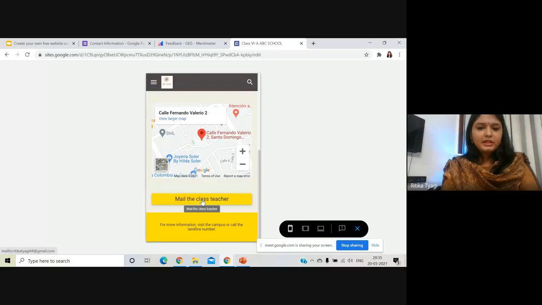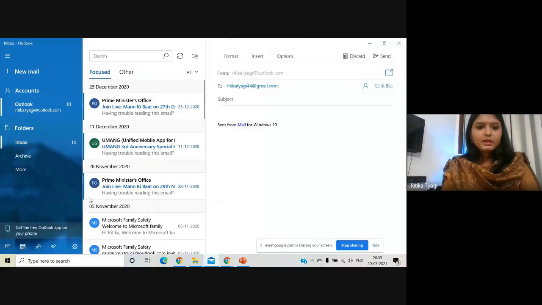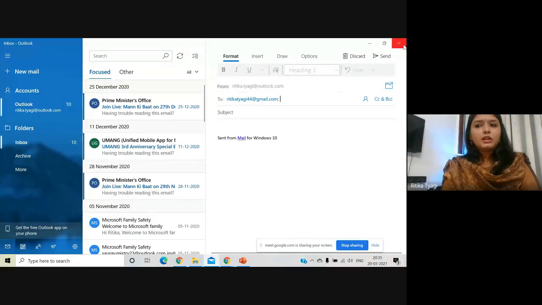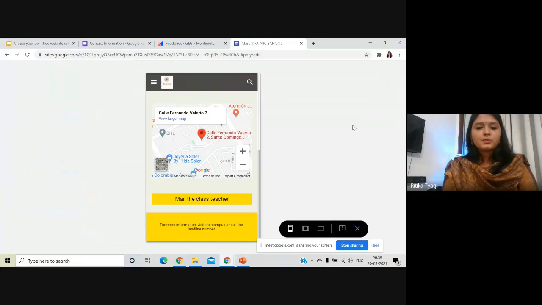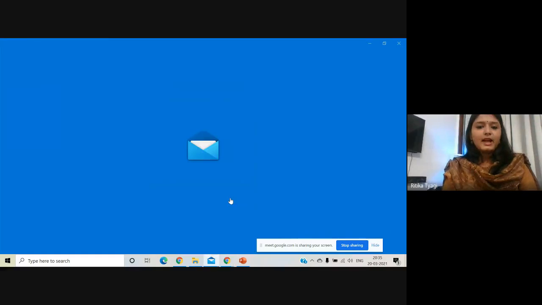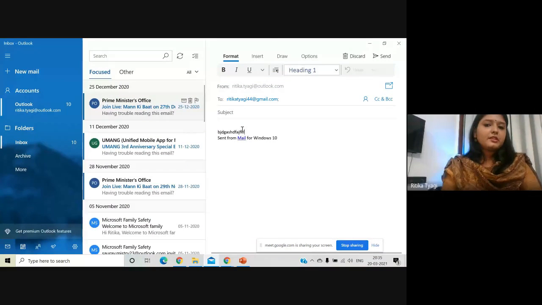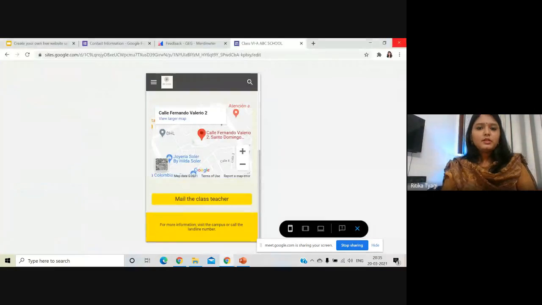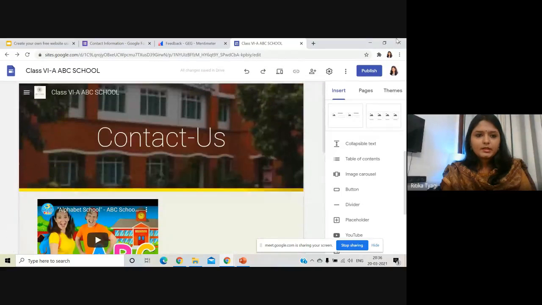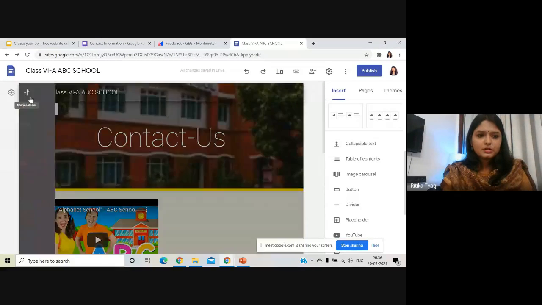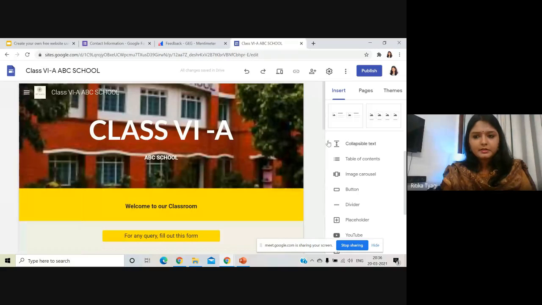and I click here on mail the class teacher, it will automatically take me to the mailbox Gmail account, and from there I don't have to write the email address. I don't have to copy or paste it. I can just tap here and automatically it will take me here and I can start writing my mail. So this is all about the basic part of creating it.